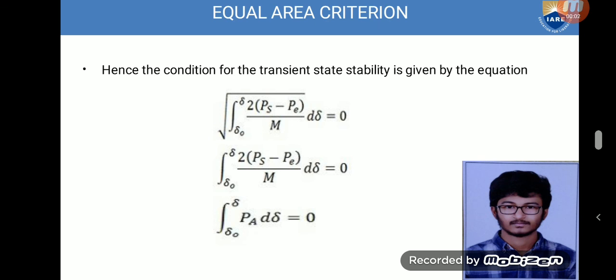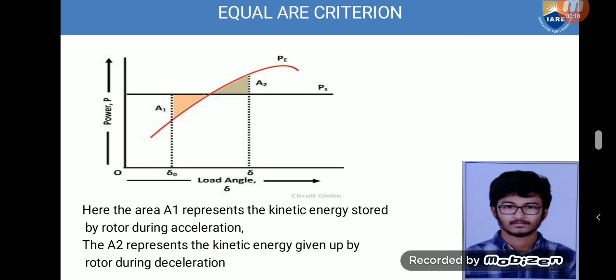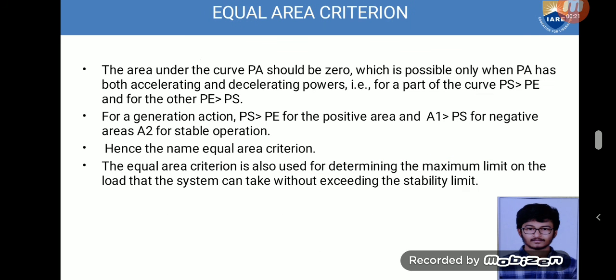Hence, the condition for transient stability is given here: the integral from delta naught to delta of Pa d delta is equal to 0. Here the area A1 represents the kinetic energy stored by the rotor during acceleration, and the area A2 represents the kinetic energy given up by the rotor during deceleration.